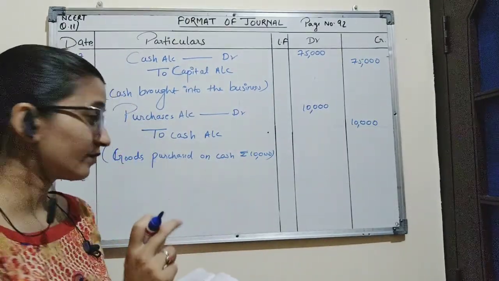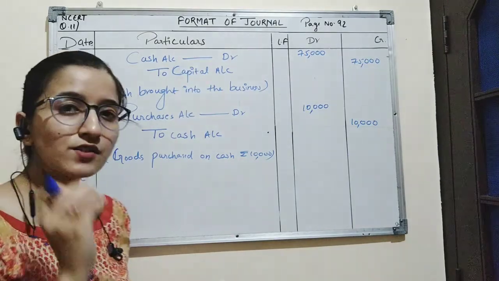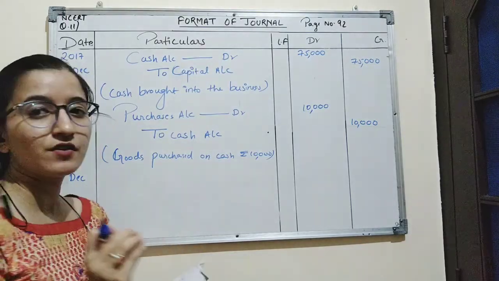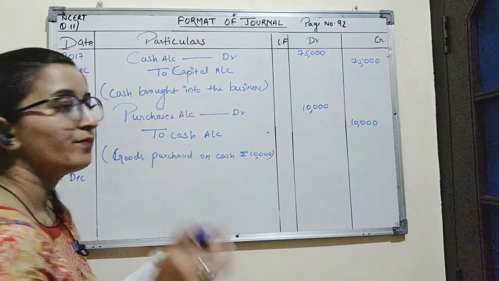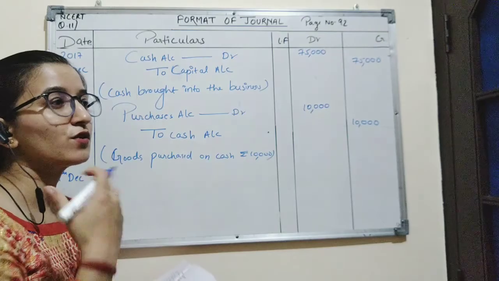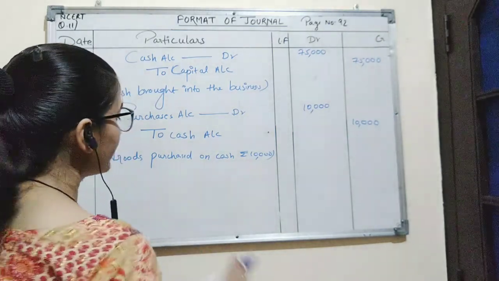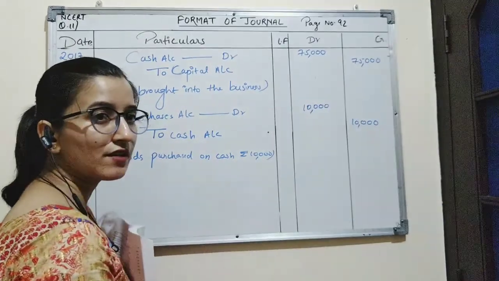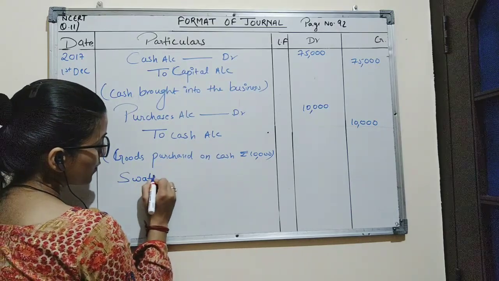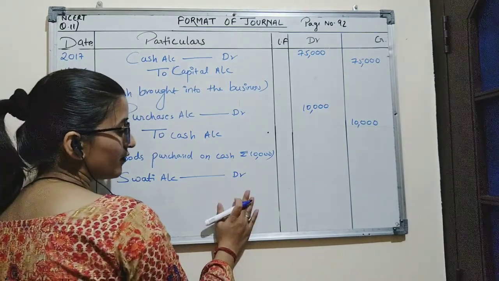So now the same rule applies for sale of goods also. If the goods are sold, we will not record that entry with the goods account. We will record that entry with the sales account. So here sales is an income for the company, and Swati is a personal account. Goods have been sold to Swati, and the rule for personal account is debit the receiver, credit the giver. So here Swati is receiving the goods. So we will debit Swati account, as according to the personal account rule, debit the receiver.